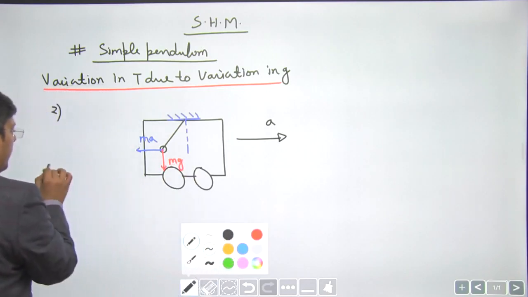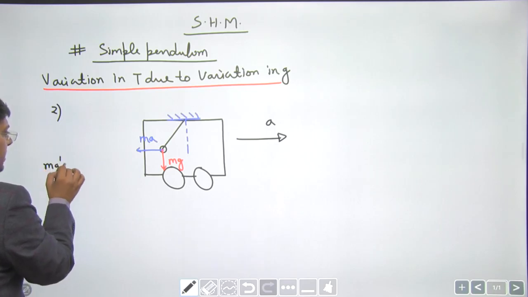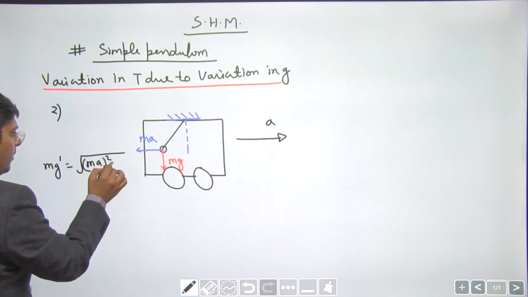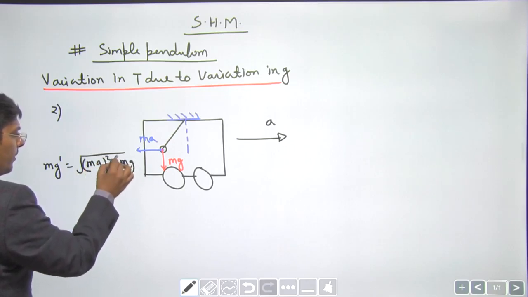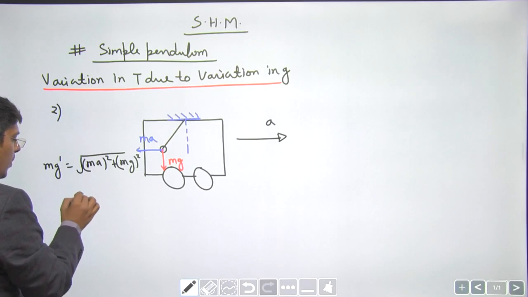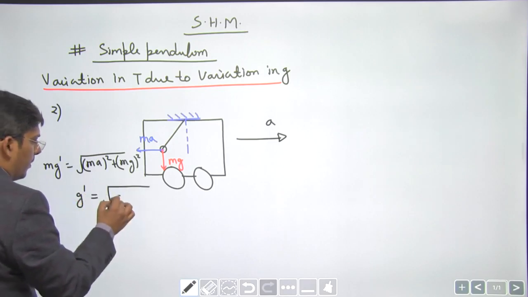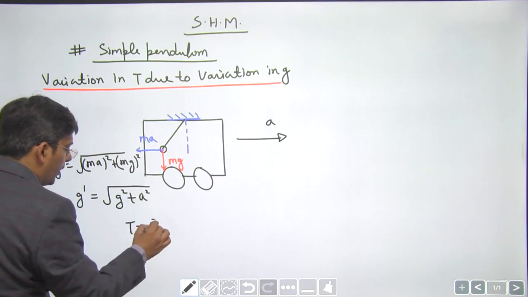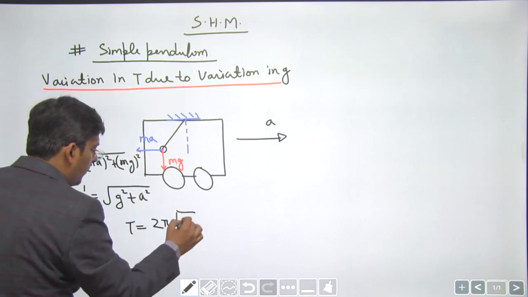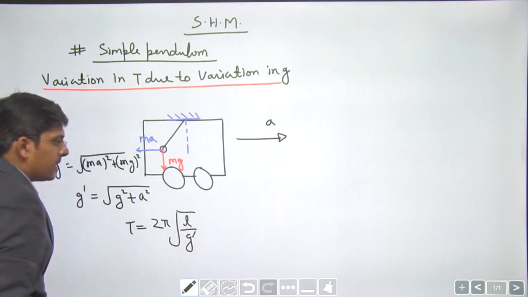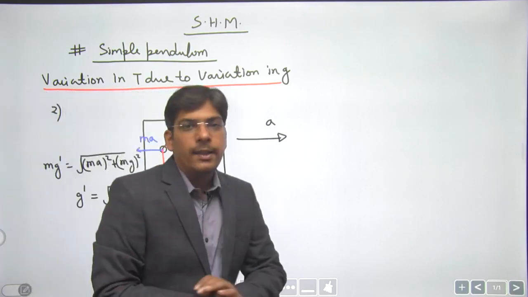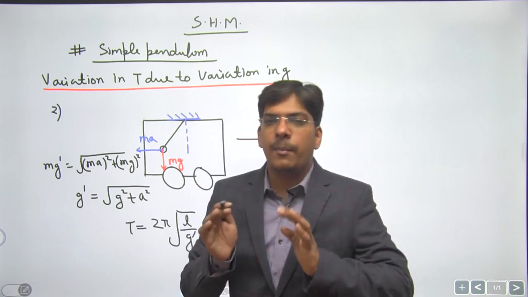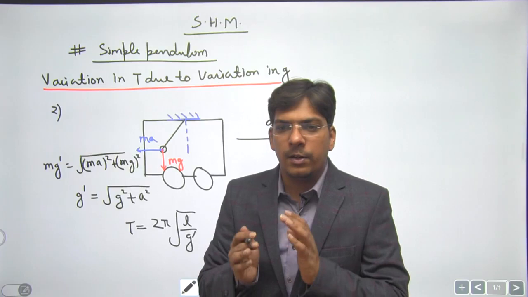The resultant will be m g dash is equal to under root of (ma) square plus (mg) square. g dash is equal to under root of g square plus a square. Time period is 2 pi under root of L divided by g dash, dear students. So this is the case when the pendulum is attached to the ceiling of a car and the car is moving with some acceleration on a straight horizontal road.